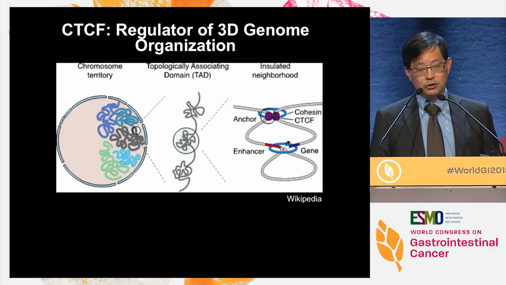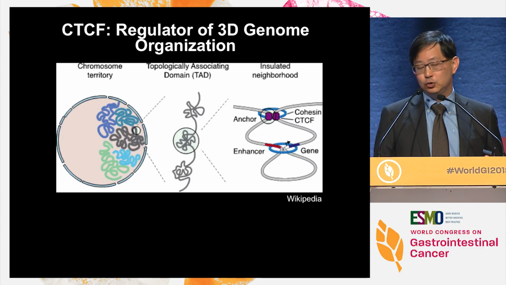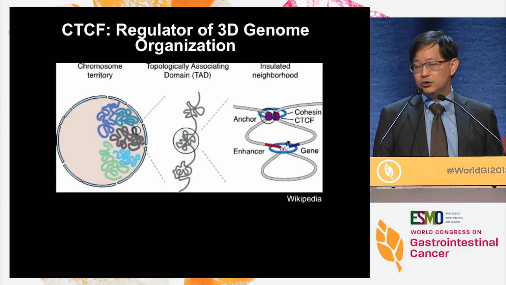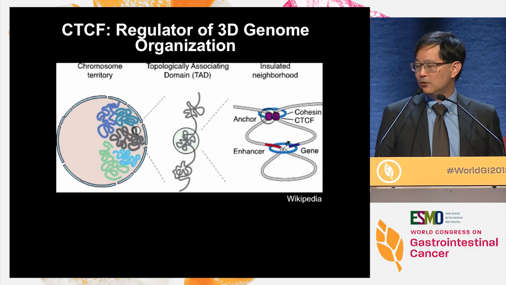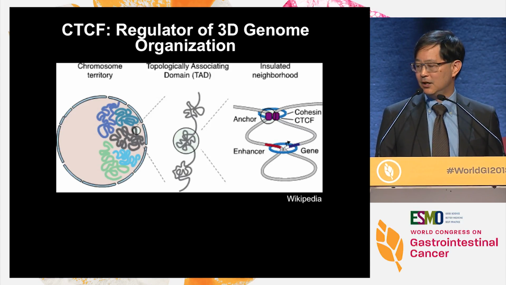The preservation of these domains is absolutely critical for normal cellular homeostasis for two reasons. Number one, if you lose this, you produce genomic instability. And secondly, if you lose these particular domains, enhancer elements from one domain can then transcriptionally activate genes in surrounding domains. So you also perturb the network wiring of the transcriptome at the same time.